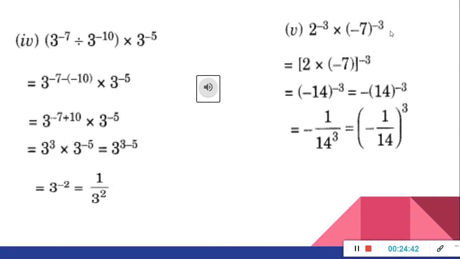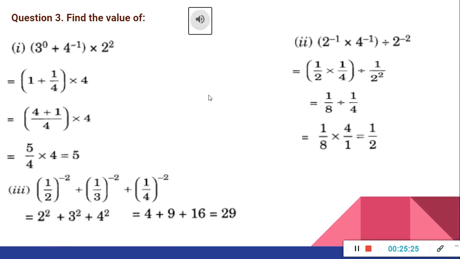Clear? Now fifth one, 2 raised to minus 3 into (-7) whole raised to minus 3. Here a raised to m into b raised to m means the base is different but the powers are same. Then what would be the answer? We can multiply the bases and put the power only once, means (a into b) whole raised to m. So same way, (2 into -7) whole raised to minus 3. 2 into minus 7, minus into plus is minus, 2 sevens are 14. So (-14) whole raised to minus 3. Now again we can shift it as 1 upon (-14) raised to 3, otherwise minus 1 upon 14 whole raised to 3.